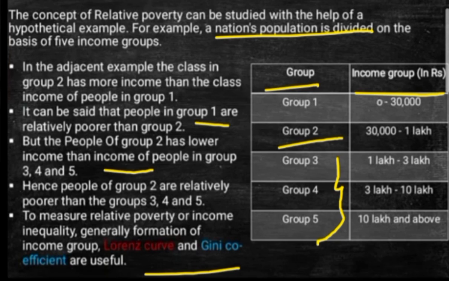Here also a statistical measurement is done. Its value is between 0 and 1 when measured with the Gini coefficient. Here also the income inequality, that is relative poverty, can be measured with the help of the Gini coefficient. And the other one we have seen, the Lorenz curve, is a graphical presentation of the distribution of income. So both of these are important for measuring relative poverty. For 1 mark this is quite important: to measure relative poverty or income inequality, the Lorenz curve and Gini coefficient are quite useful. So that can be asked as your 1 mark question.